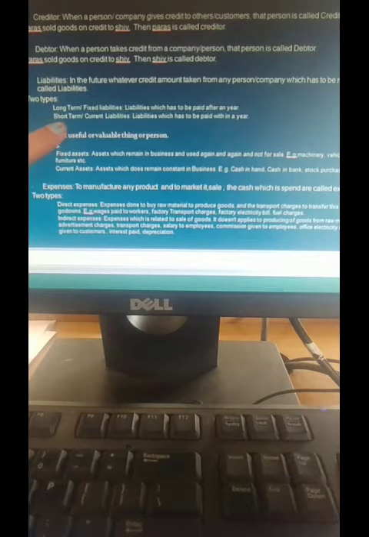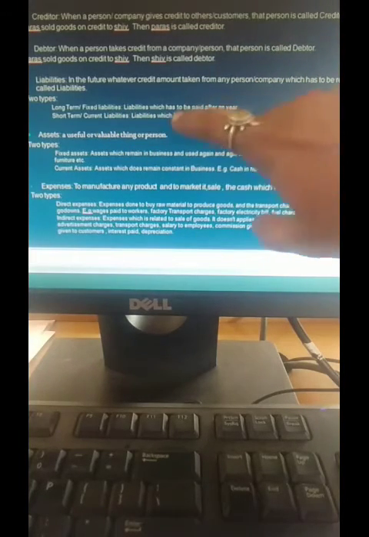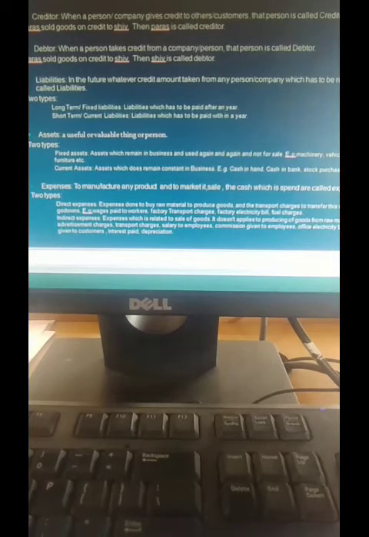And the opposite of it is what? Short term. Now short term means what? Or another word, current liabilities, which have to be paid within a year, okay. If I am a retailer, I have to repay the loan amount or credit amount within a year, or within 6 months I have to pay it back. That is called short term. For short term, the loan is given and I have to repay it back. That is called short term or current liabilities.